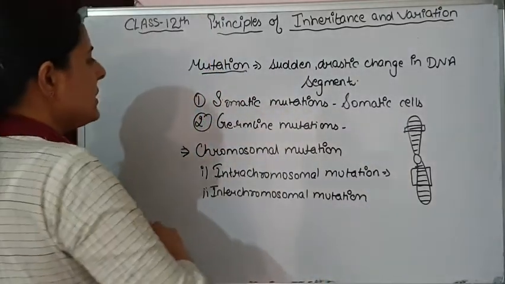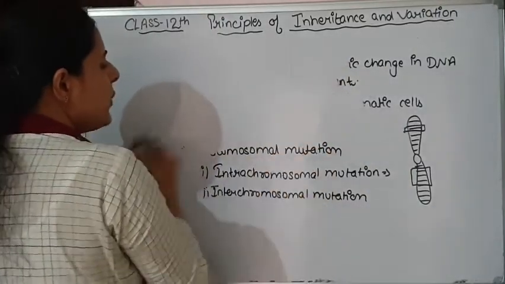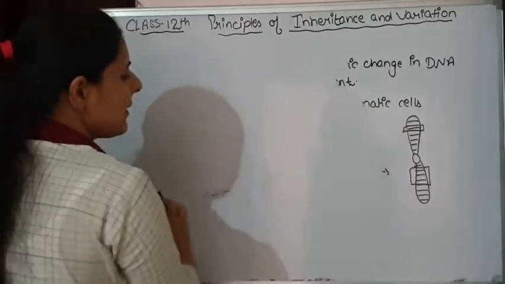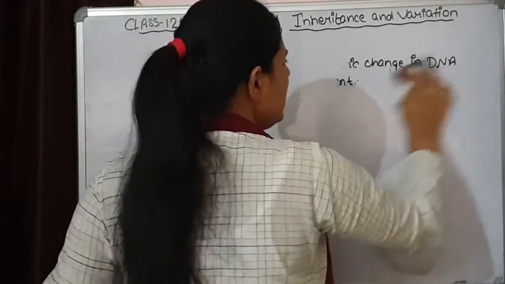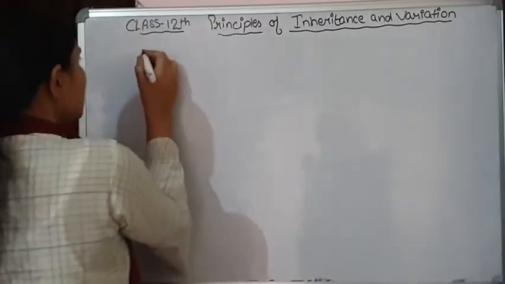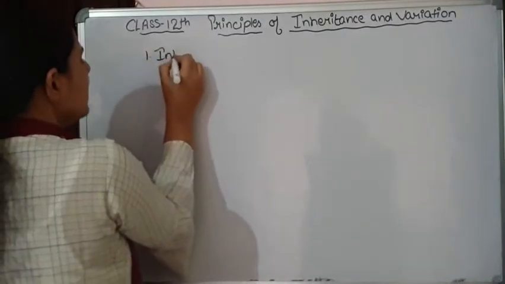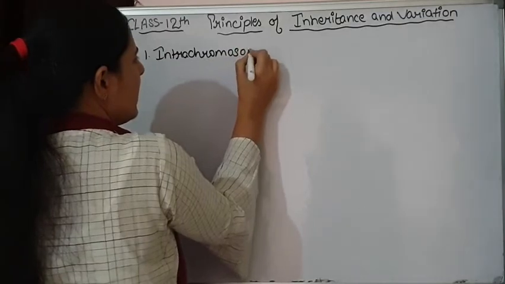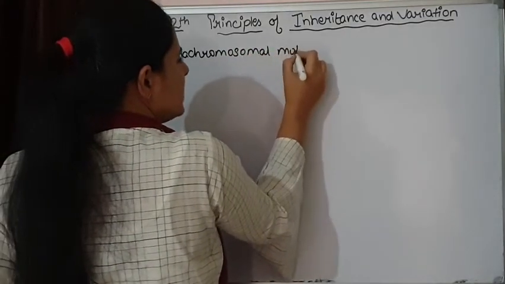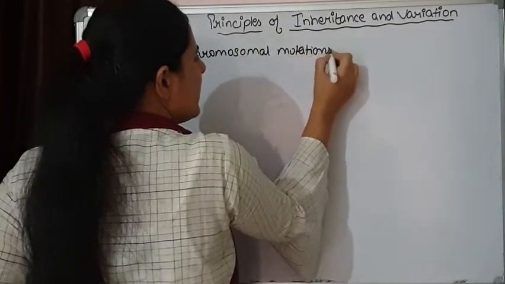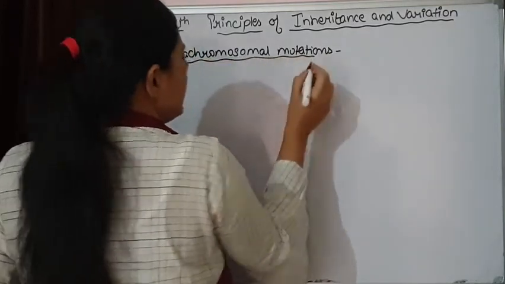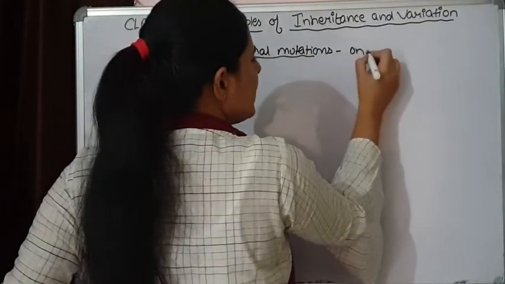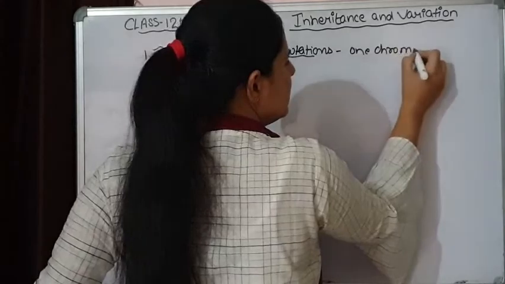Let's see what these mutations mean and what type of changes they lead to in the genes and chromosomes. So first let's see the intrachromosomal mutations. Here only one chromosome is involved.